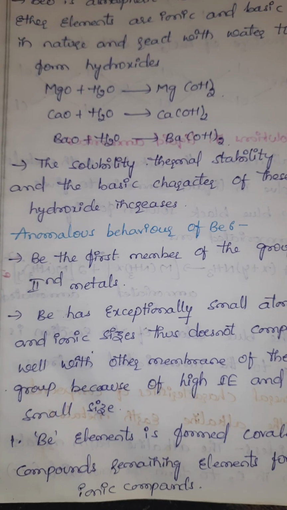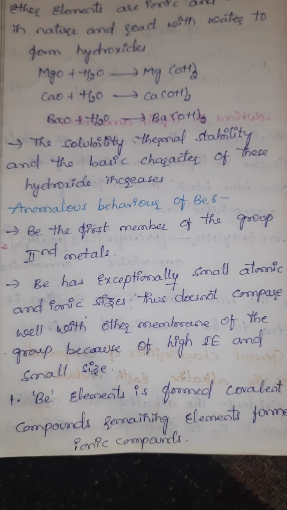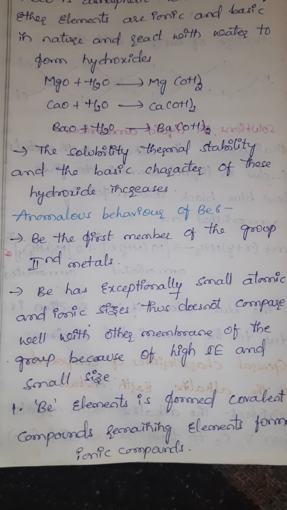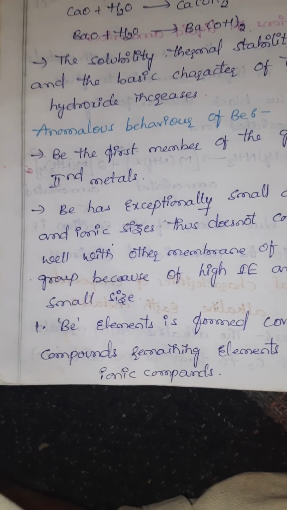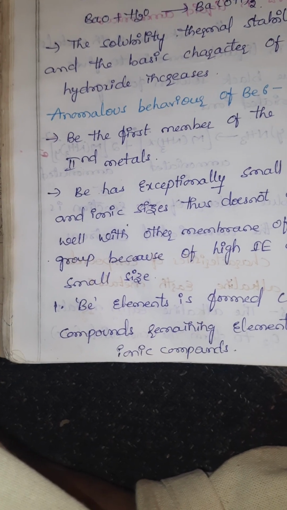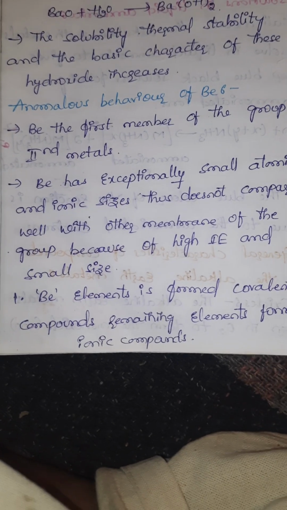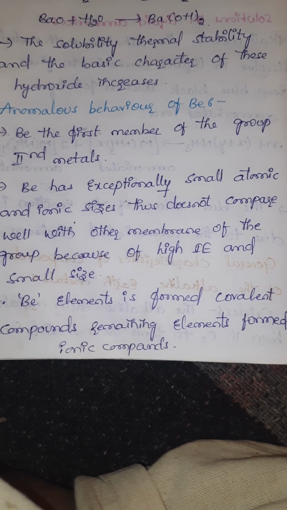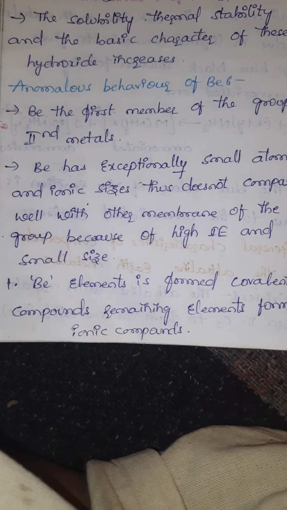Anomalous behavior of beryllium. Beryllium, the first member of the group, does not compare well with the other second group metals. Beryllium has exceptionally small atomic and ionic sizes, thus does not compare well with the other members of the group because of its high ionization energy and small size.